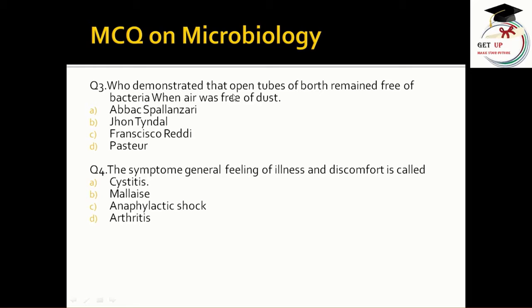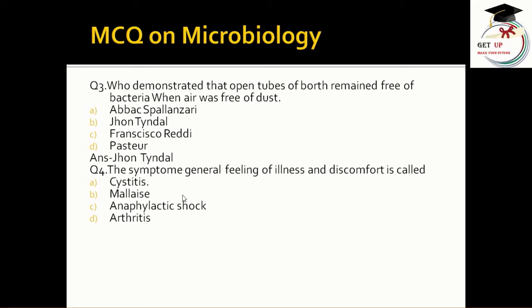Who demonstrated that the open tube of broth remained free of bacteria when air was free of dust? Answer, Spallanzani, John Tyndall, Francesco Redi, Pasteur. Answer is John Tyndall.